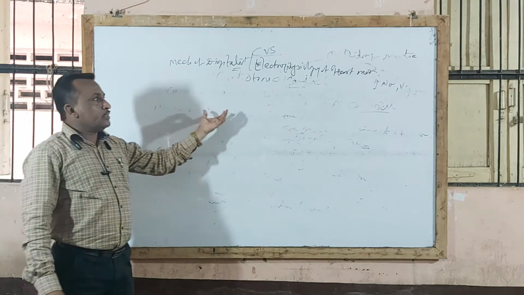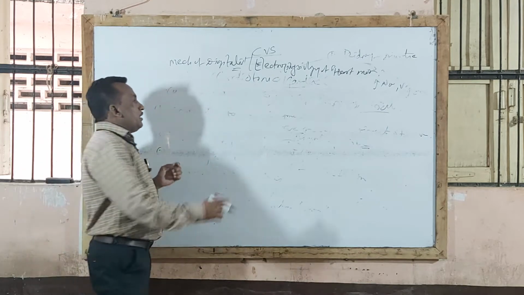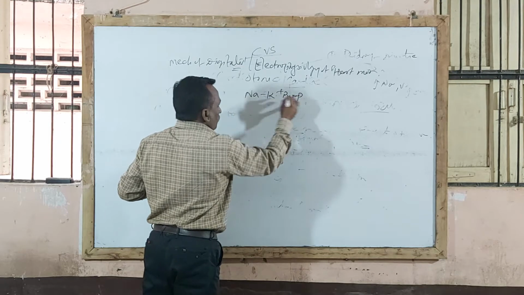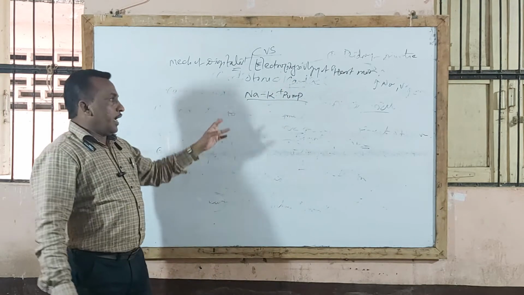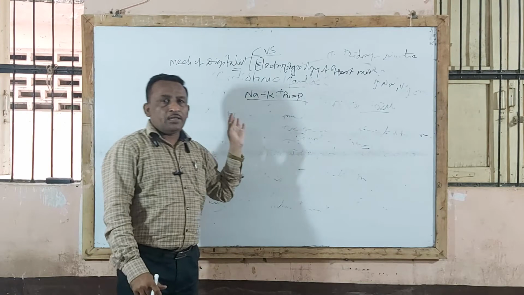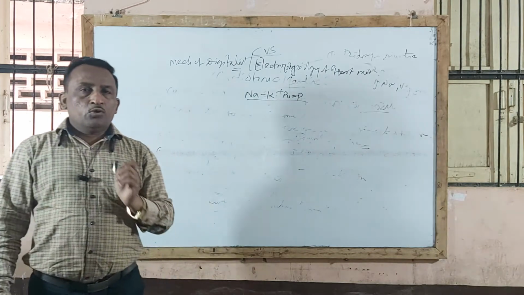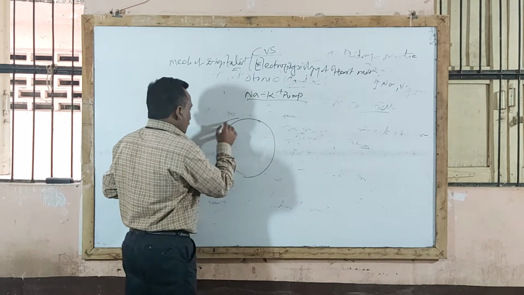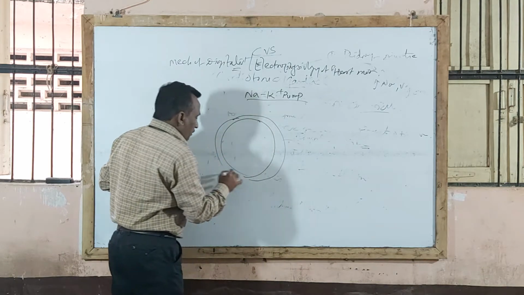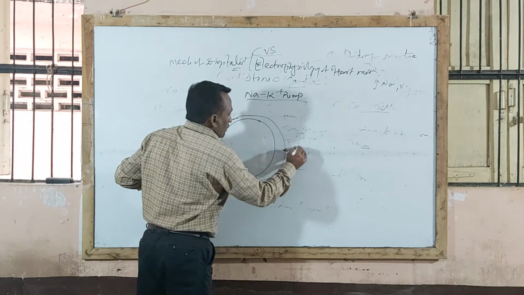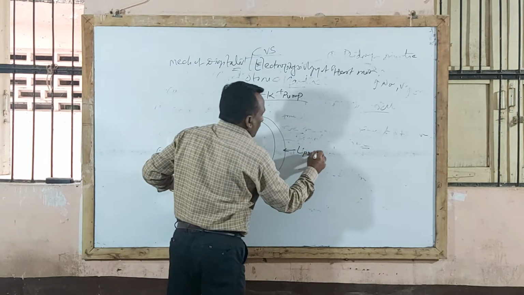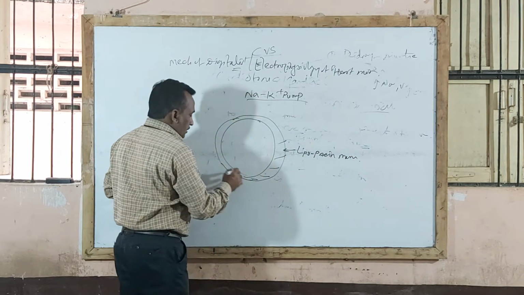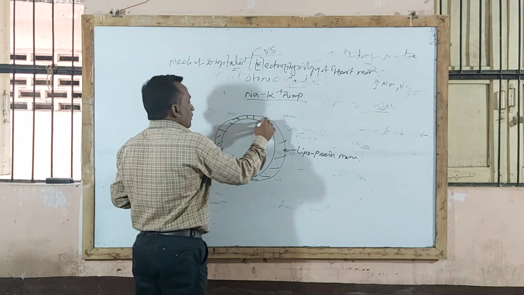Remember that digitalis is used as a cardiotonic agent by inhibiting the action of the sodium potassium pump. This is an important one: digitalis acts as a cardiotonic agent by inhibiting the sodium potassium pump. You know that cardiac muscle cells, suppose this is a cardiac muscle cell, are surrounded by a lipoprotein membrane, that is, a lipid and protein membrane.